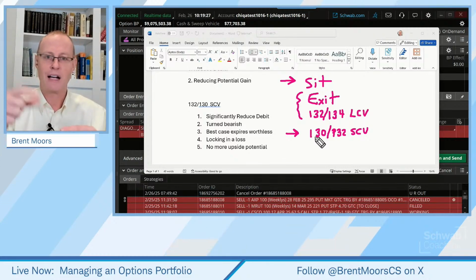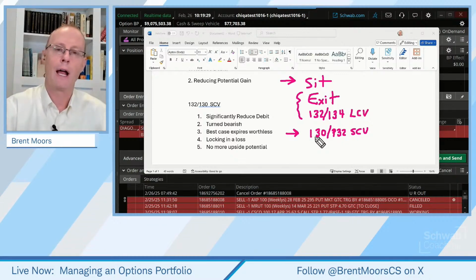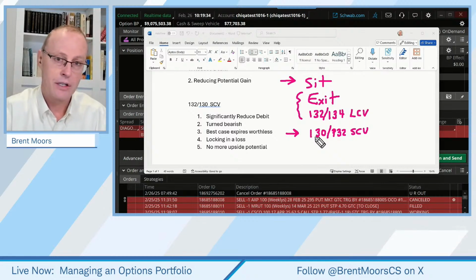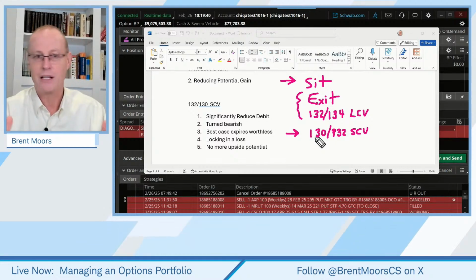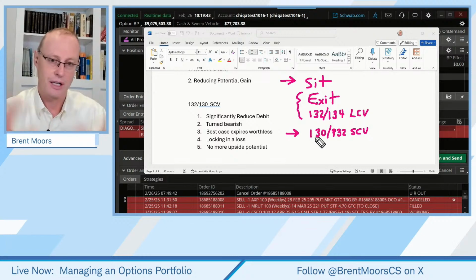I was looking to be short the exact same I was long. You can't be both long and short the exact same contract at the same time. And so what it does is it just closes you out of an existing contract. So, +1 and a -1, add those together, you end up with 0.